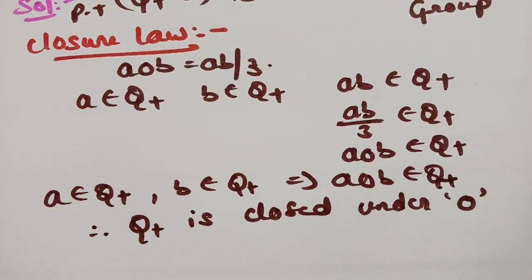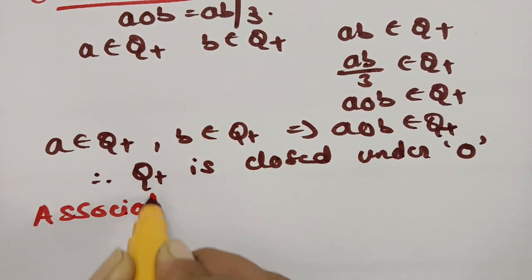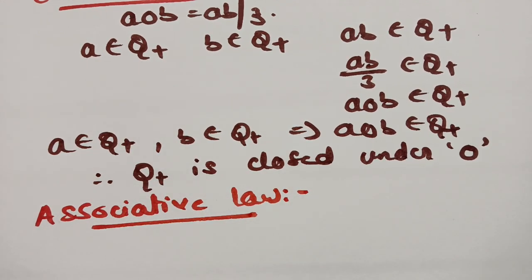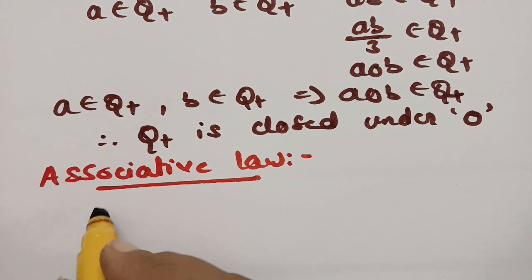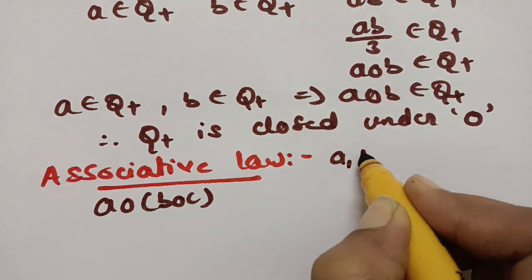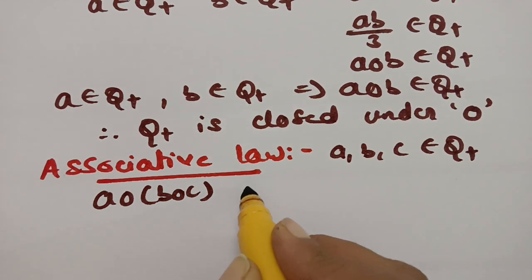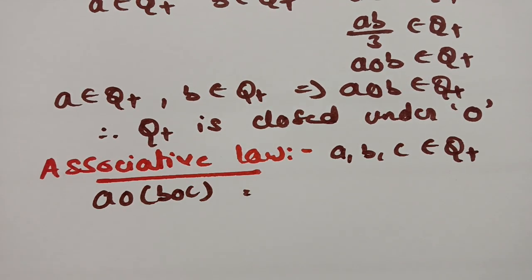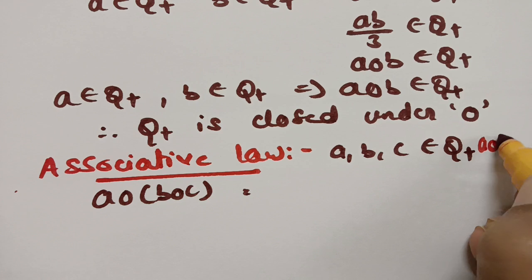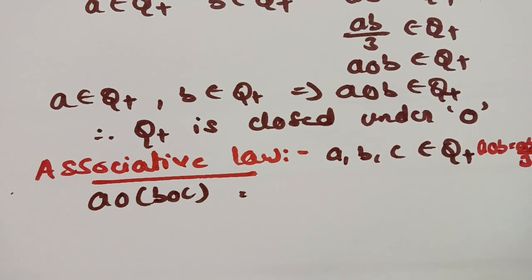And next one is the associative law. In the associative law, we have to take 3 elements. I am taking 3 elements: consider A circle B circle C, so let A, B, C belong to Q plus. If there is a circle operation, what is the condition given? That is A circle B is given as AB by 3. We have to multiply both the elements and divide by 3.